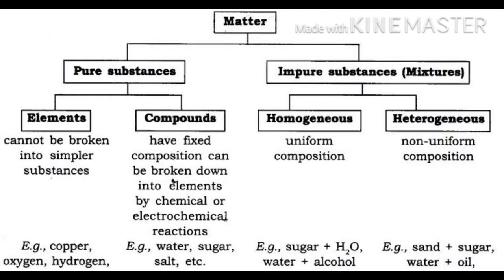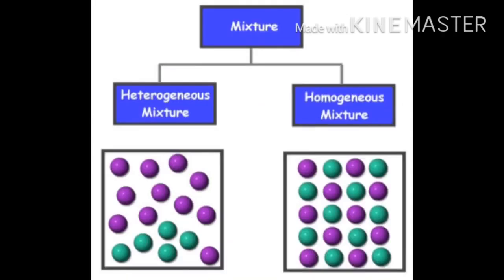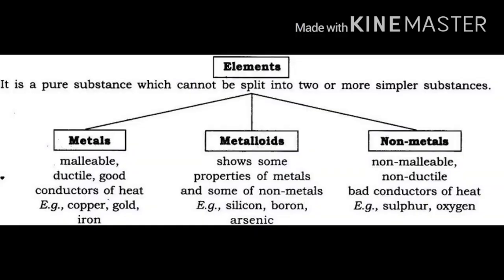Based on the chemical composition, substance can be classified as elements and compounds. Elements are further classified into metals, nonmetals and metalloids. Now what are elements? If a substance cannot be broken down into simpler substance by any means known to chemists, it must be classified as element. What is a compound? A compound is a pure substance composed of two or more elements chemically combined in a definite or fixed proportion by mass.